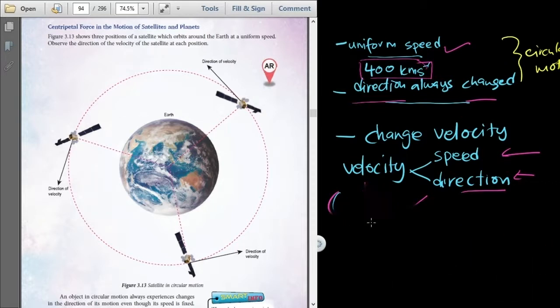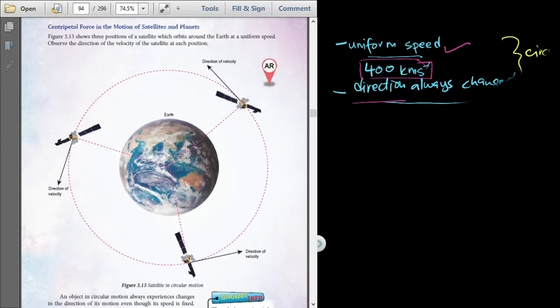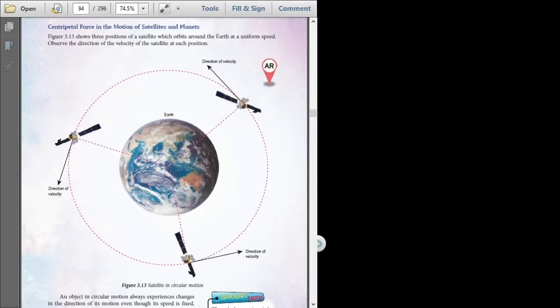Now we try to relate the acceleration with the force. Based on Newton's second law of motion, we have F equals ma. So what does it mean?